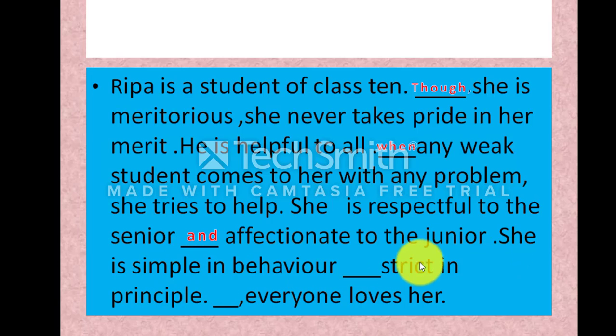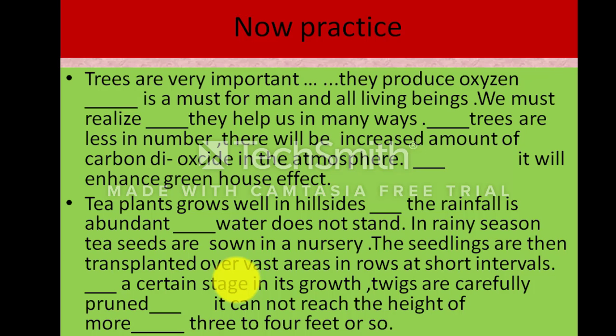She is simple in behavior, strict in principle. Two opposite meanings: simple, strict. So there is contrast here: but she is strict in principle. Everyone loves her. So this is "so". You can also use thus, so, therefore, so, এই জন্য, everyone loves her. You understand? We'll do more another.